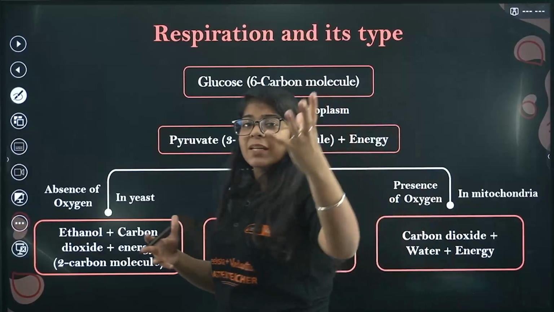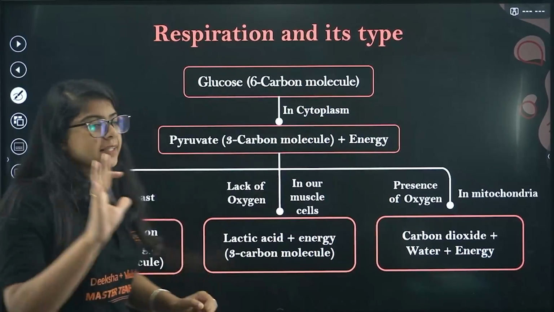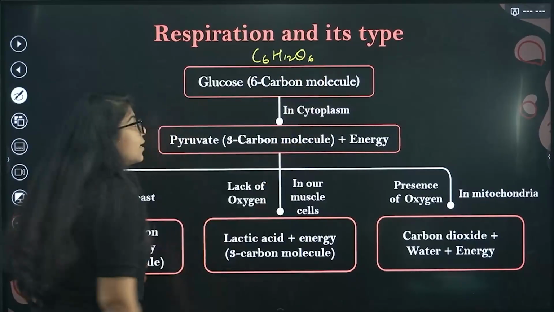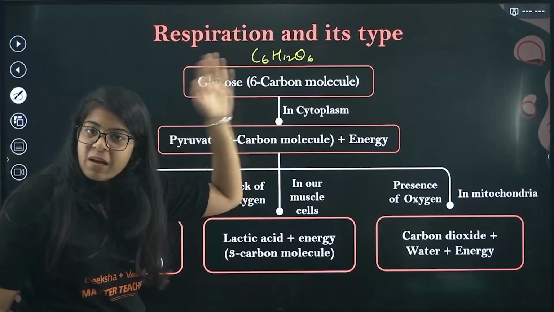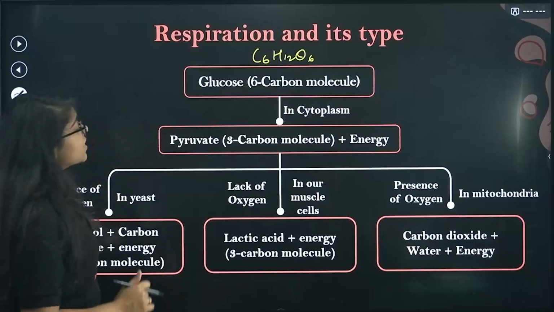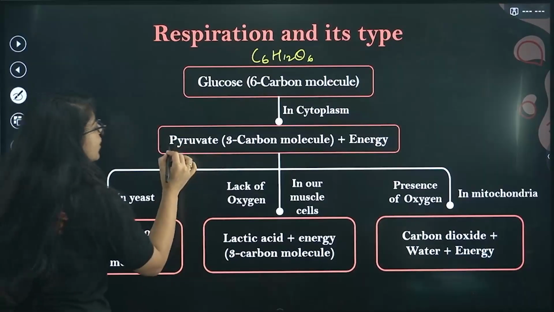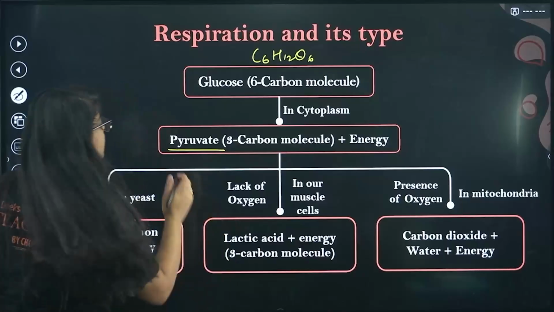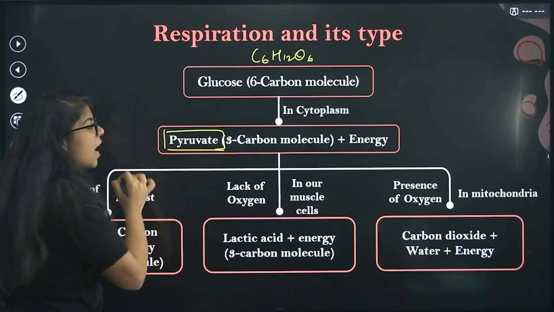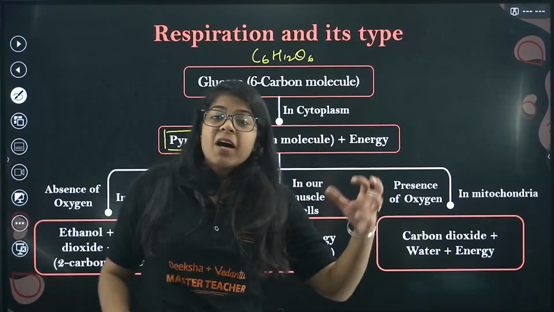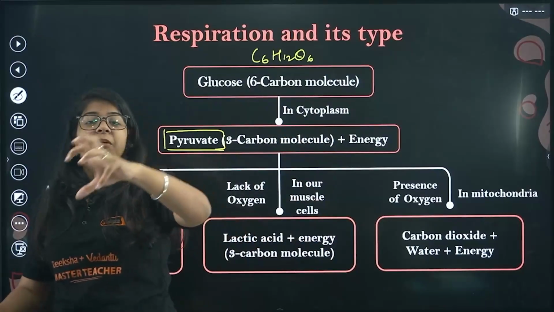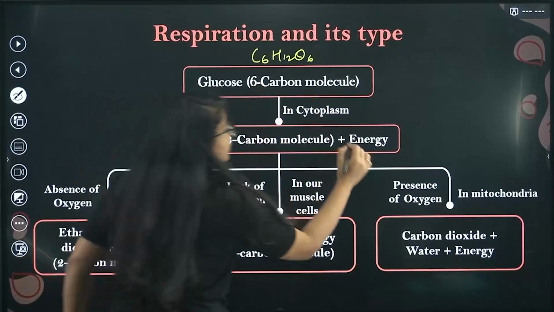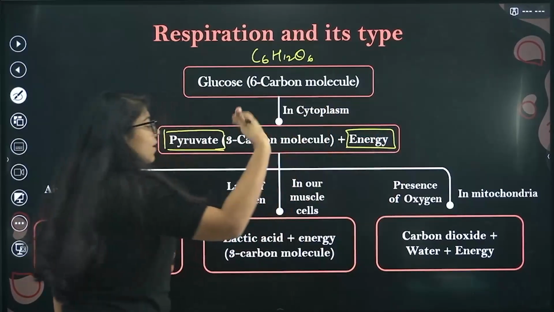We have glucose, a 6 carbon molecule, C6H12O6. It goes into the cytoplasm, and inside the cytoplasm it breaks down into pyruvate, which is a 3 carbon molecule, and it gives some energy.